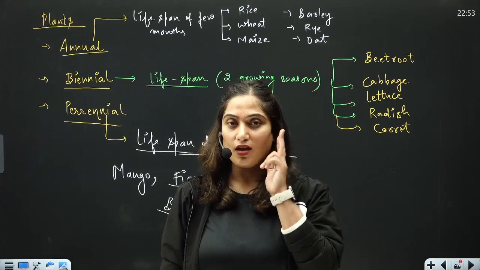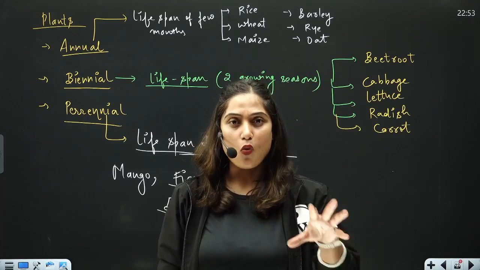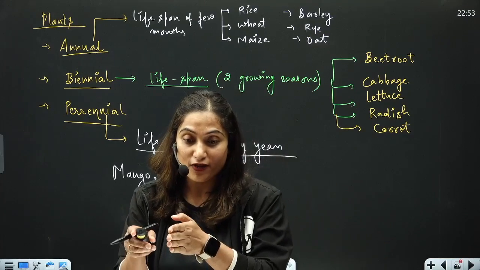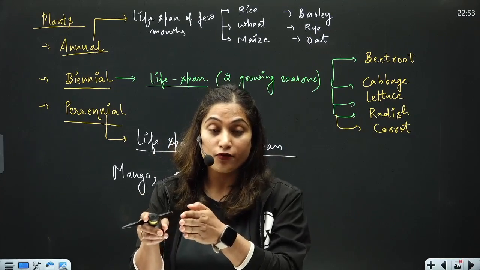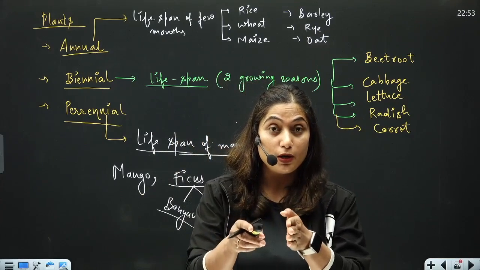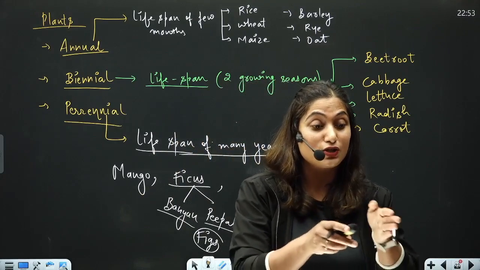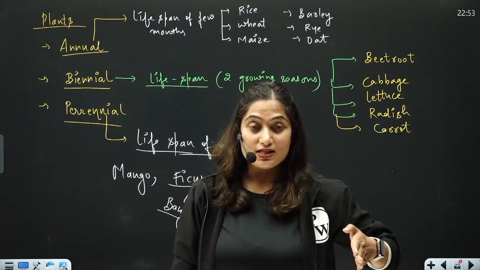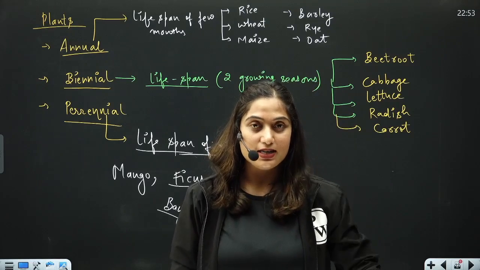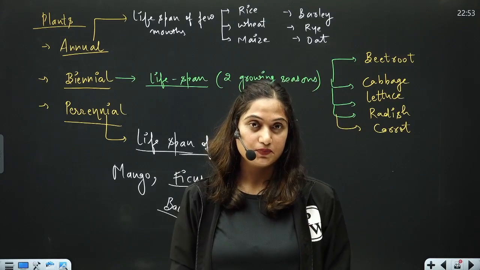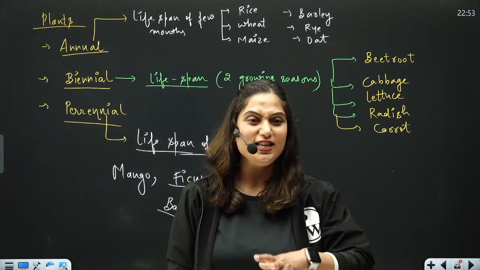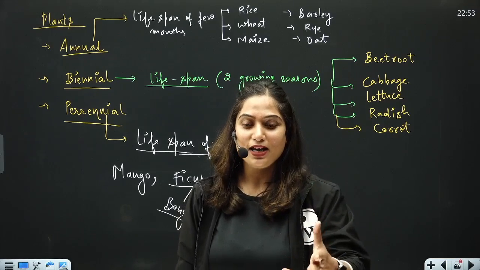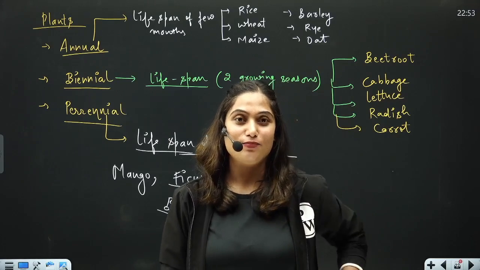So just think and tell me, if you want to see proper transitions, that now the plant is entering from the juvenile phase to the reproductive phase, from reproductive phase to senescence, from senescence to death, in which plants can you easily see and demarcate all the phases undergoing in the plant?